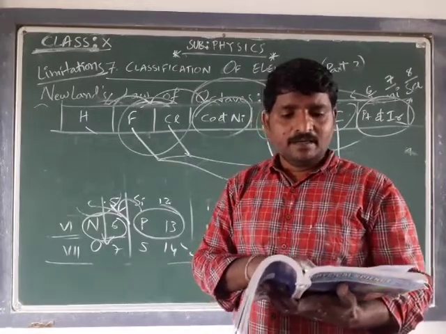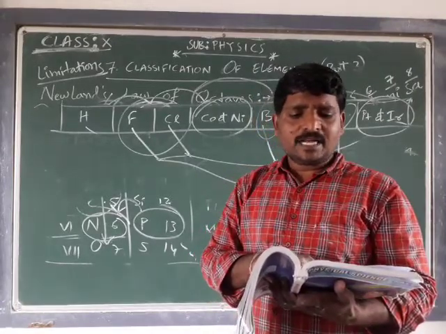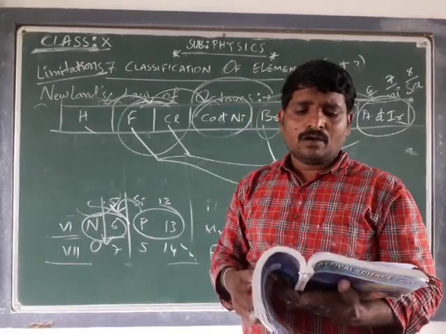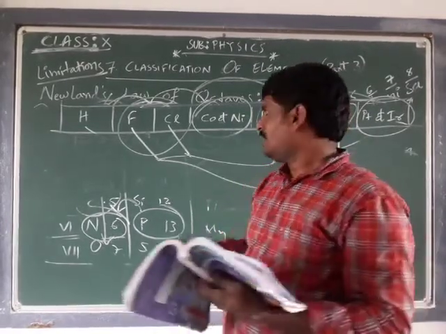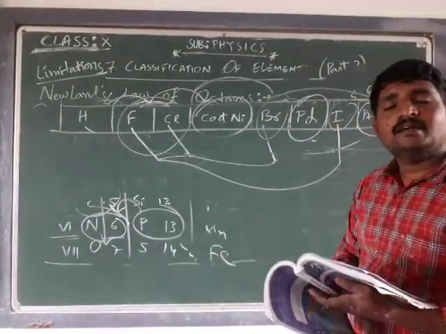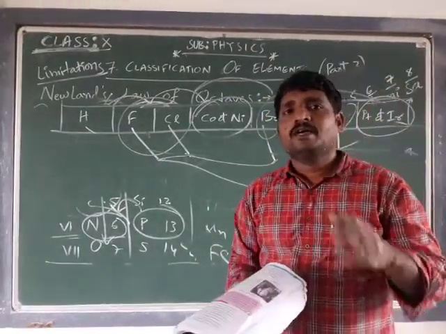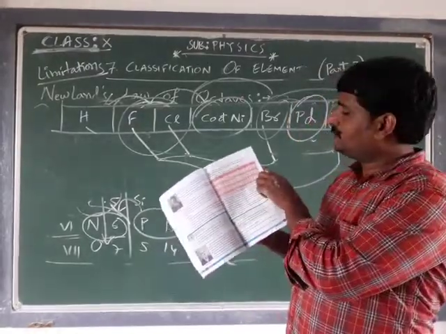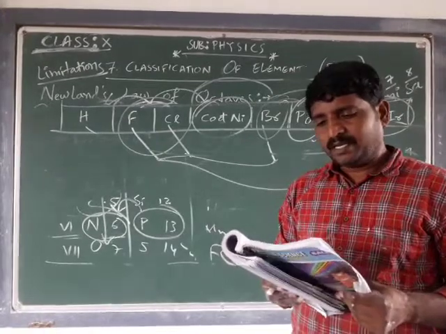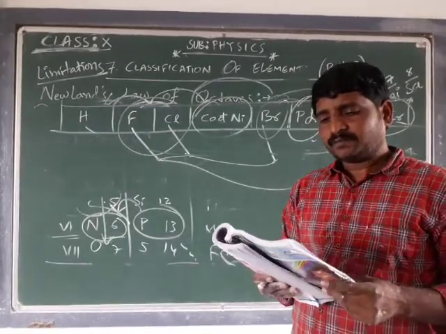The elements discovered later could not be fit in Newland's table in accordance with their properties. If a new element follows the properties of the second group, there is no space to keep it. That is also one drawback.